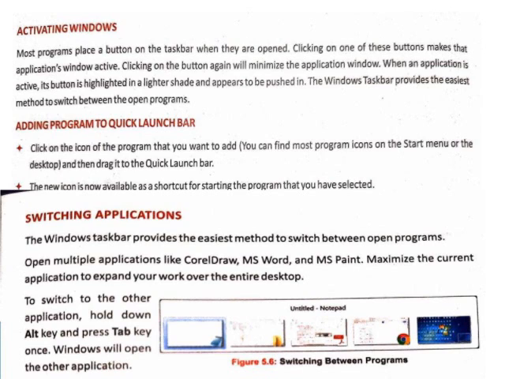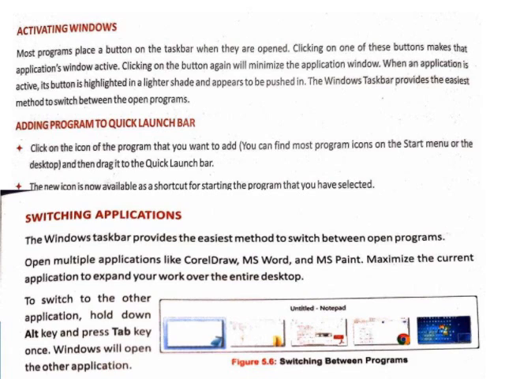Activating windows. Most programs place a button on the taskbar when they are opened. Clicking on one of these buttons makes that application's window active. Clicking on the button again will minimize the application window. When an application is active, its button is highlighted in a lighter shade and appears to be pushed in. The Windows taskbar provides the easiest method to switch between the open programs.